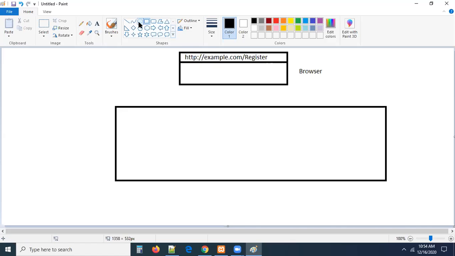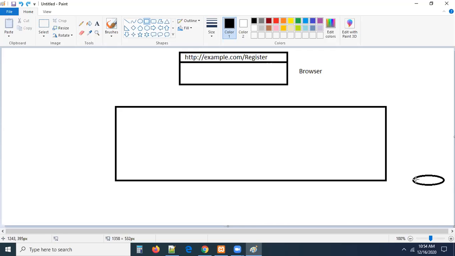So we need a database also now. Let me create a small database here. Let us assume this is our database. Consider this our MySQL database or whatever it may be.